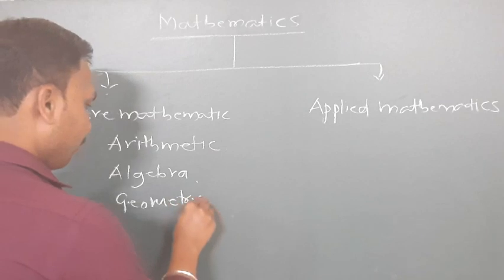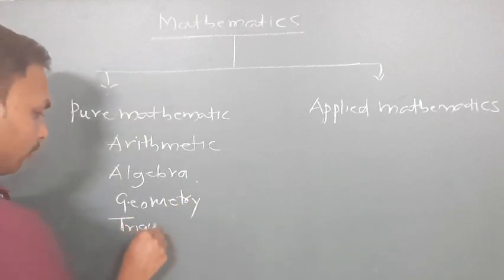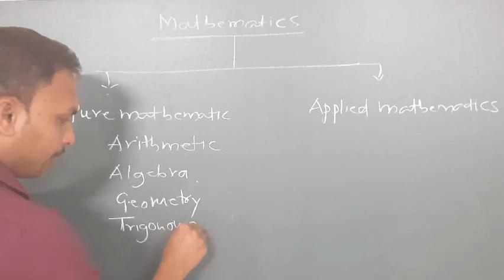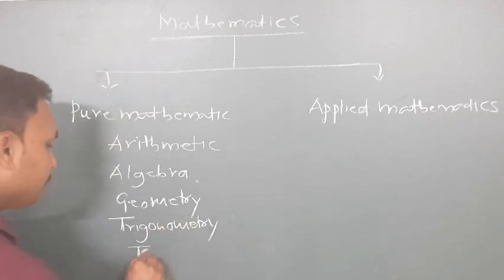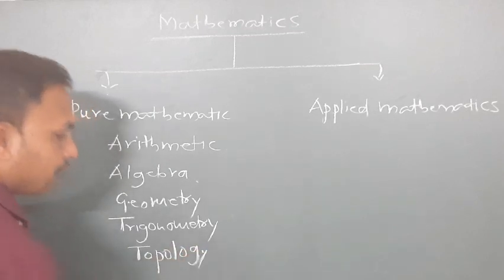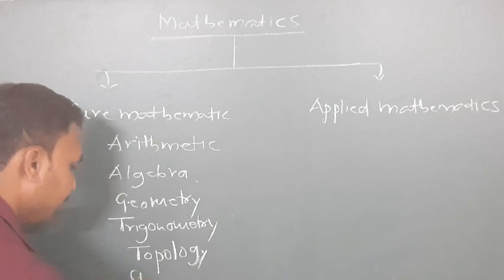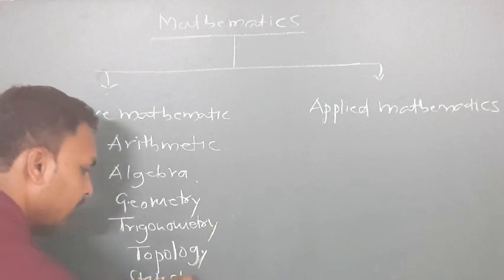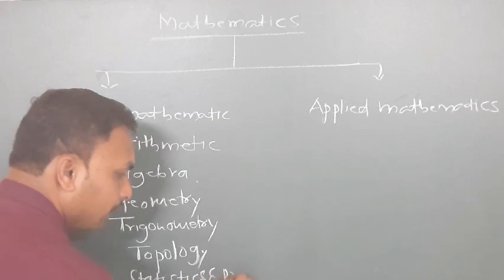Then we have trigonometry, and next topology. This you will study in the higher classes, topology, isn't it? Now again we have statistics and probability.